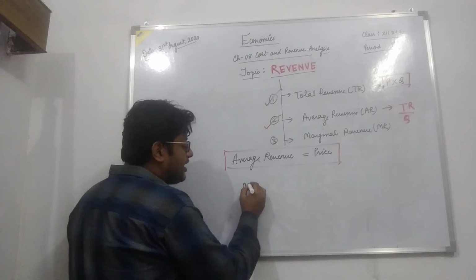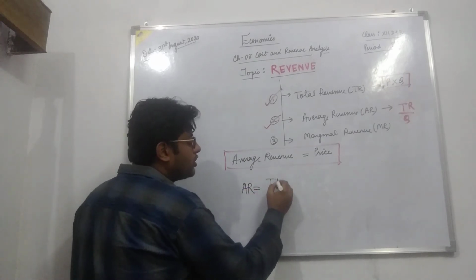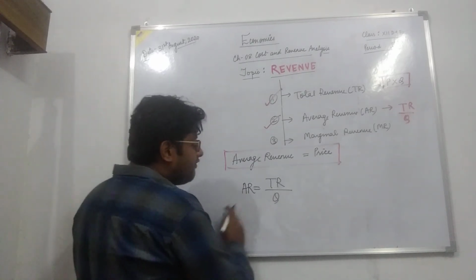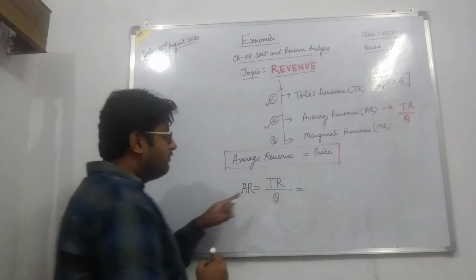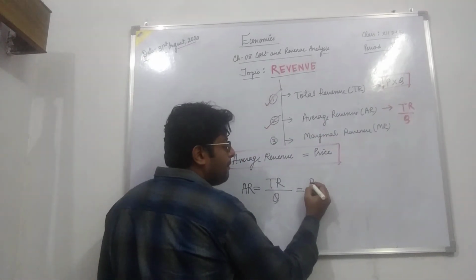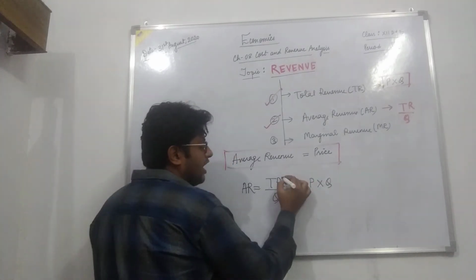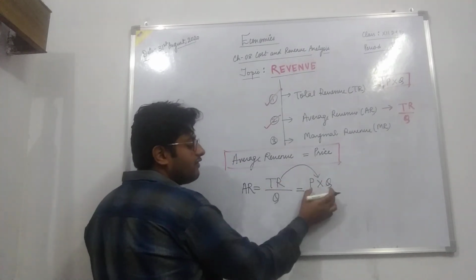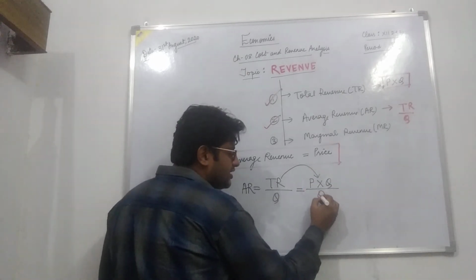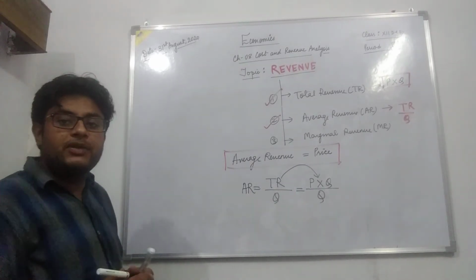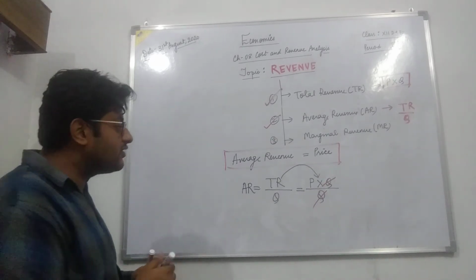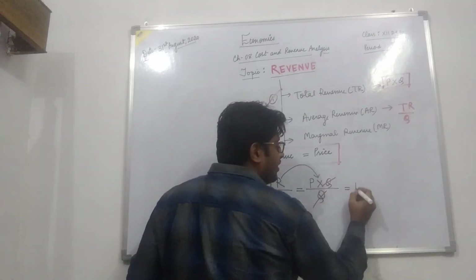We all know that average revenue is equal to total revenue divided by quantity. When we expand this formula, we know that total revenue is equal to price into quantity. In place of total revenue, we have written price into quantity because both are equal, and we have quantity in the denominator. So Q and Q will get cancelled, and only price will remain.